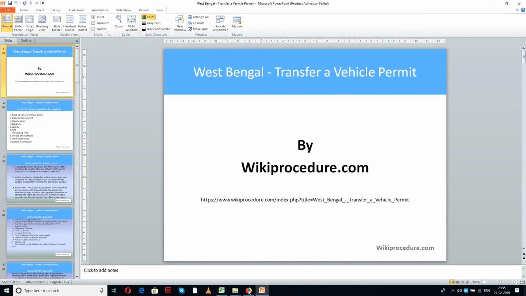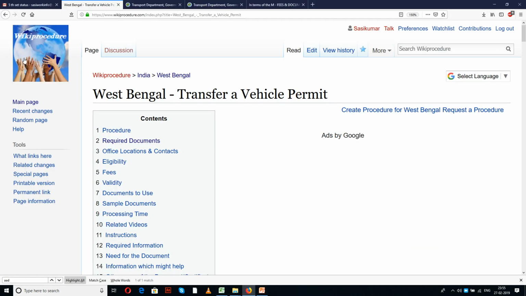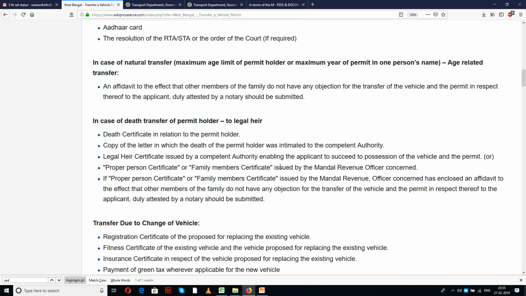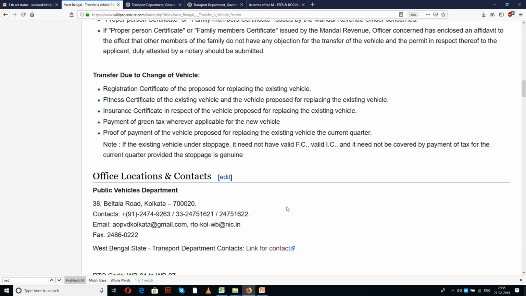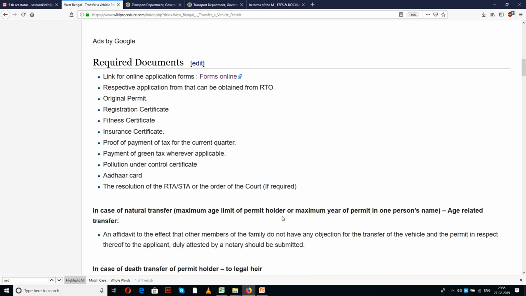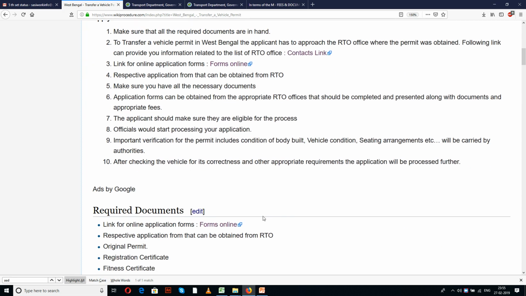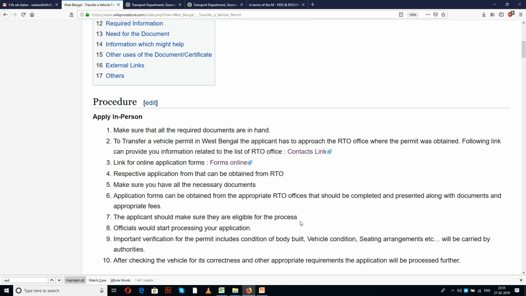This link provided here below will help you in reaching our site wikiprocedure.com and the page West Bengal transfer a vehicle permit. In this page we have provided detailed information along with instructions and information for a new applicant to understand the procedure in a better way to complete this procedure. Also, you can see few links for external websites or forms which are important for completing this procedure. The importance of these links will be known to you in the due course of our presentation.